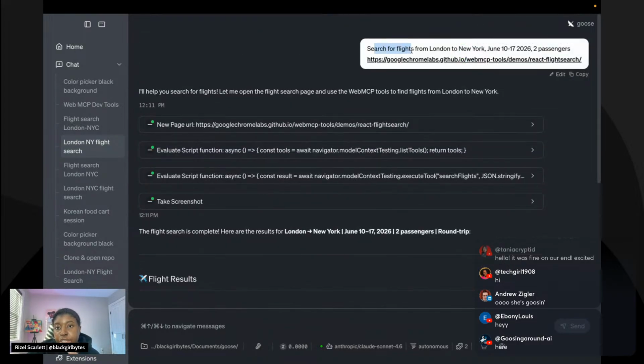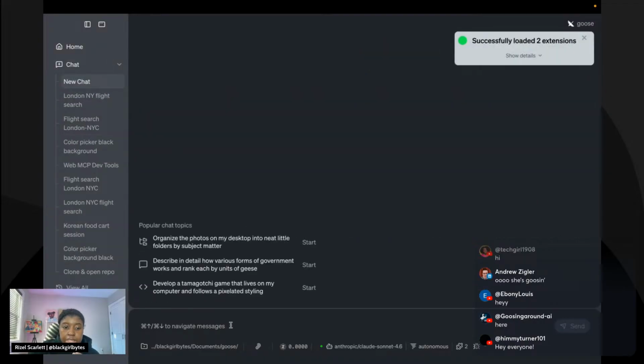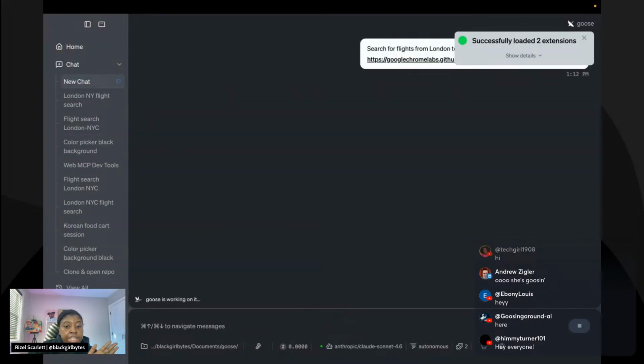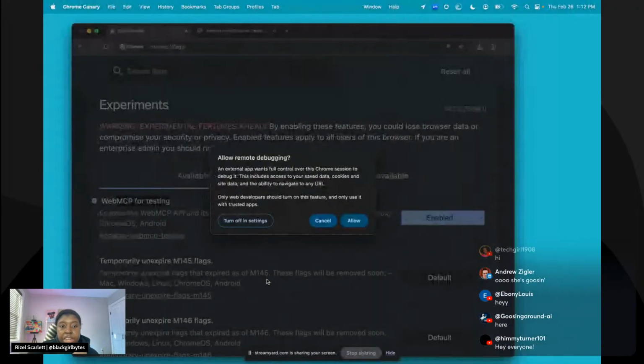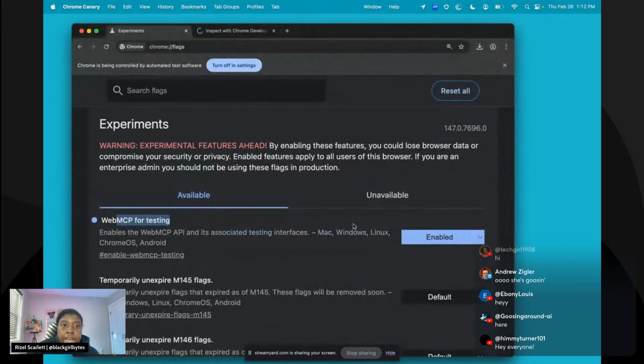We're going to ask it to search for flights from London to New York for June 10th to 17th for 2 passengers. This is not a real site. This is like a demo site that Google made that's WebMCP enabled, but we should be able to see it navigate this site. So I'm going to press paste, and I'm expecting maybe an issue might happen, but we should be able to navigate around it. Okay, cool. So it's asking me, can you allow remote debugging? Yeah, allow. Go right ahead.